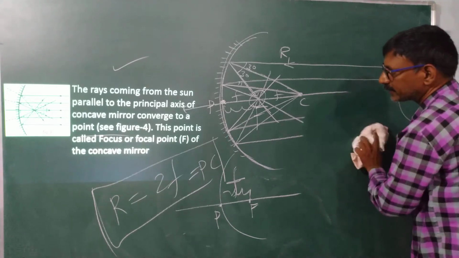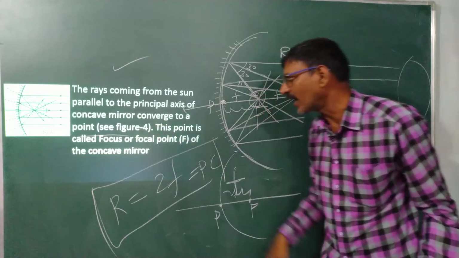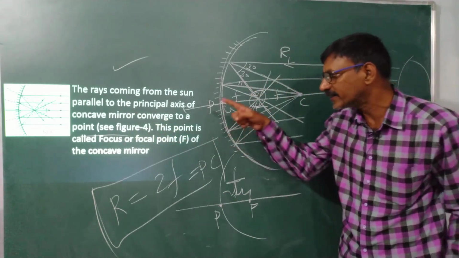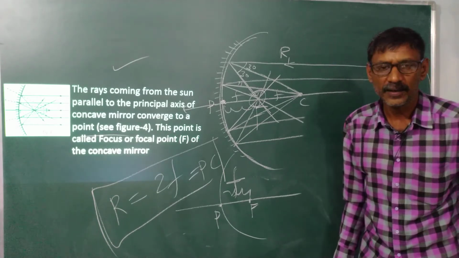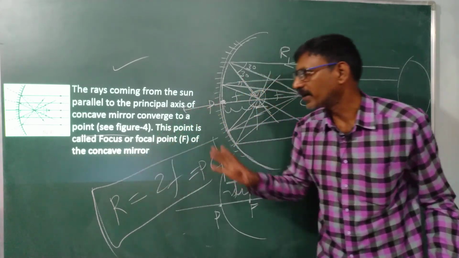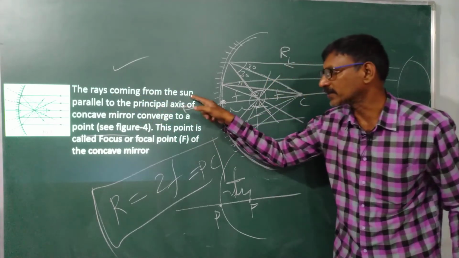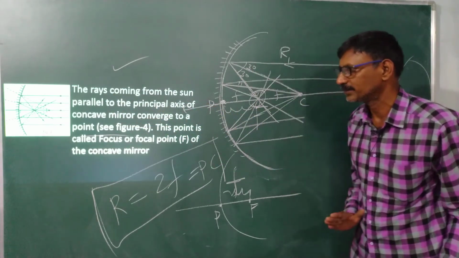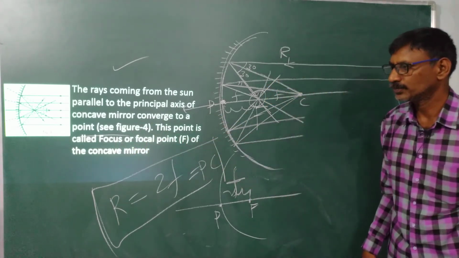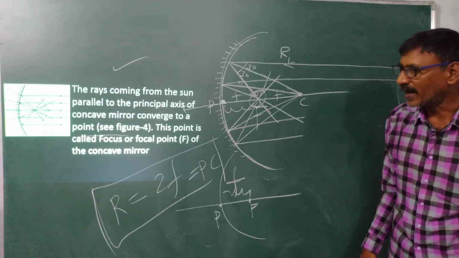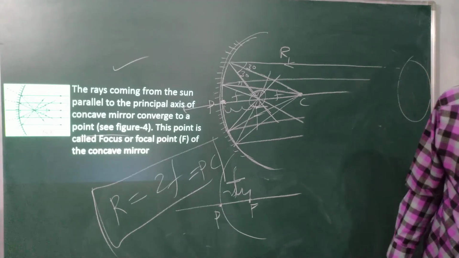Now, here see one sheet. The rays coming from the sun, parallel to the principal axis, on the concave mirror converge at a point. This point is called the focal point of the concave mirror. Once again I am telling, the rays coming from the sun are parallel to the principal axis and converge at a point. That point is called the focus or focal point of the concave mirror. Okay, it's good.